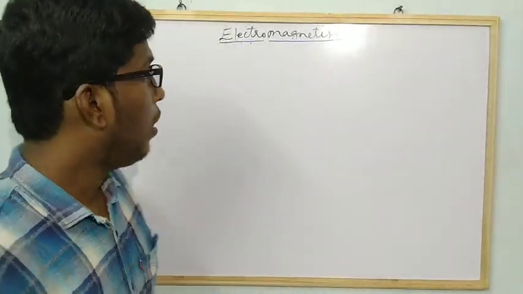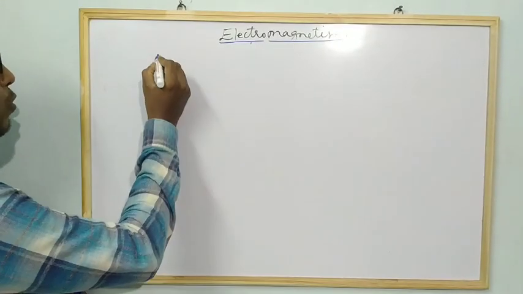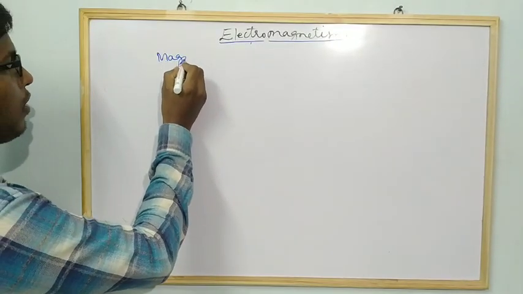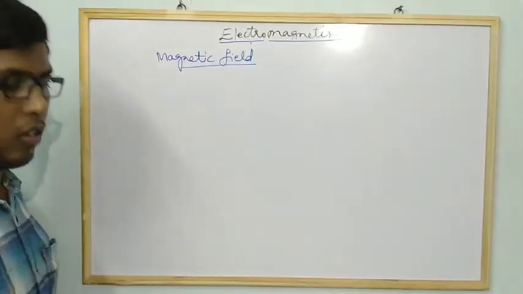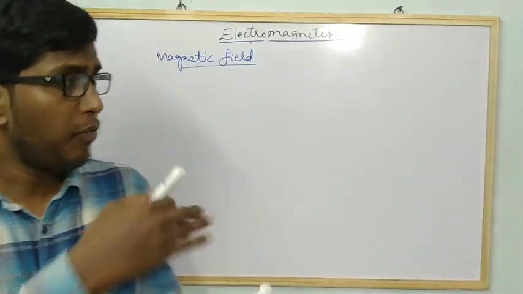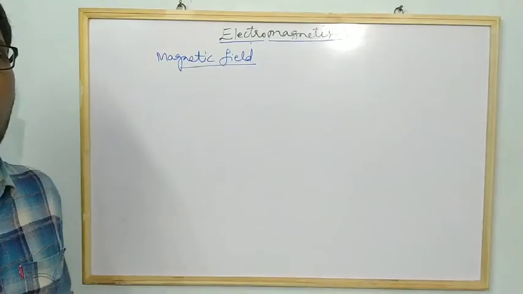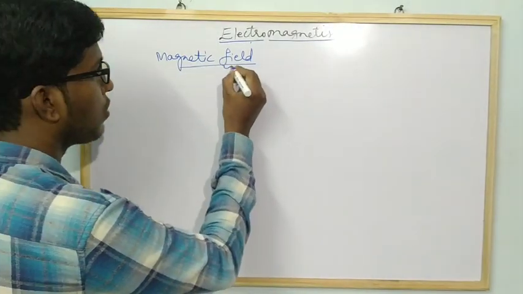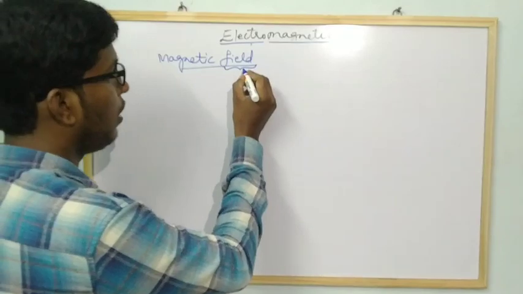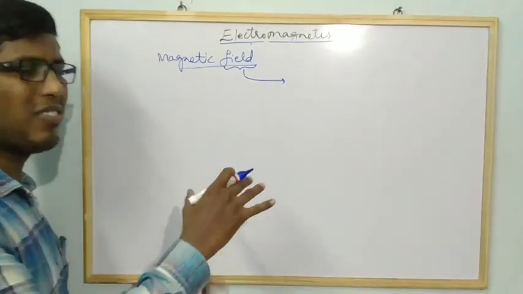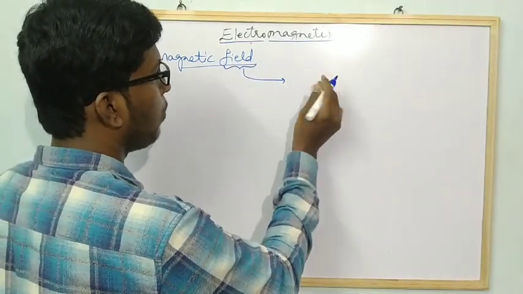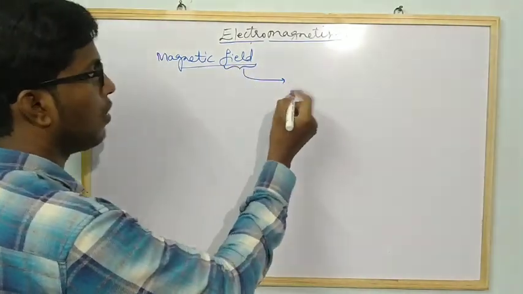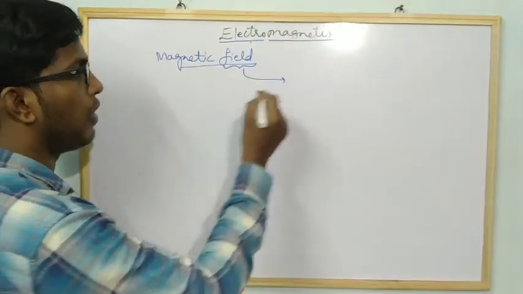Now let us discuss the next topic, that is magnetic field. After Activity 1, in which you learned about Hans Christian Oersted's experiment, you have the topic called magnetic field. Here we have to discuss field first. See, field is nothing but a boundary. I will write the definition, then you will understand.